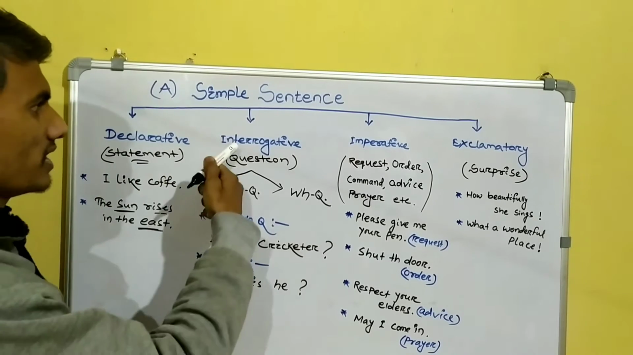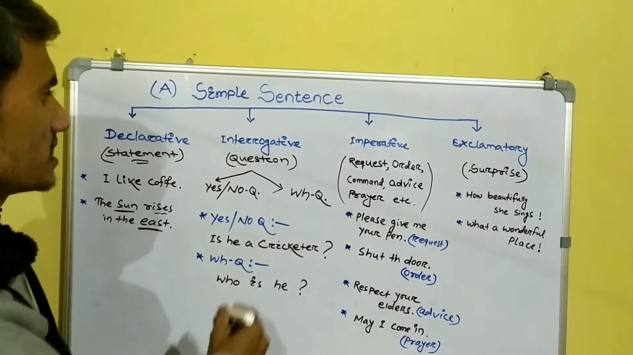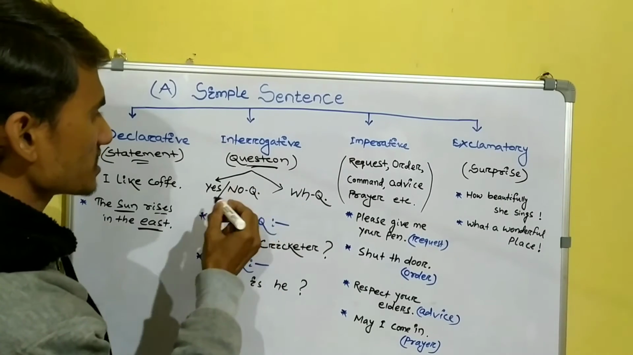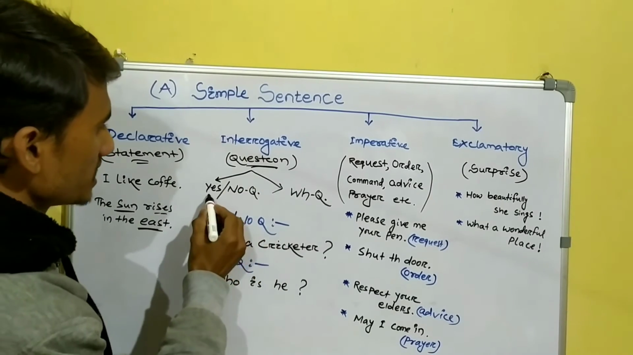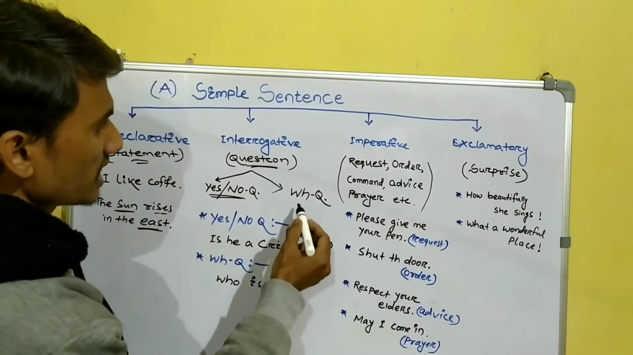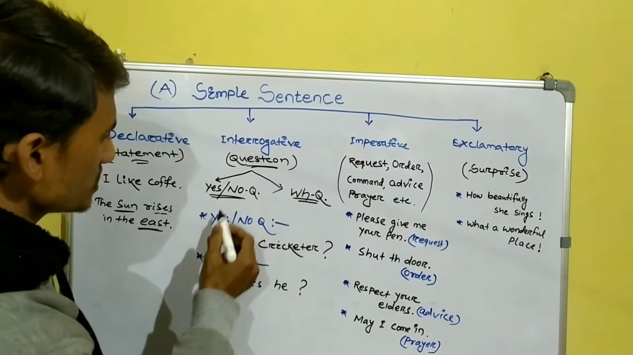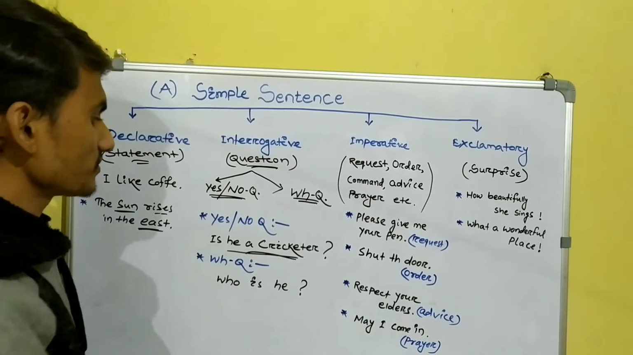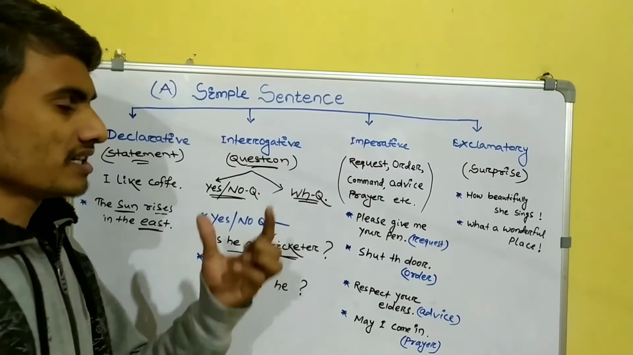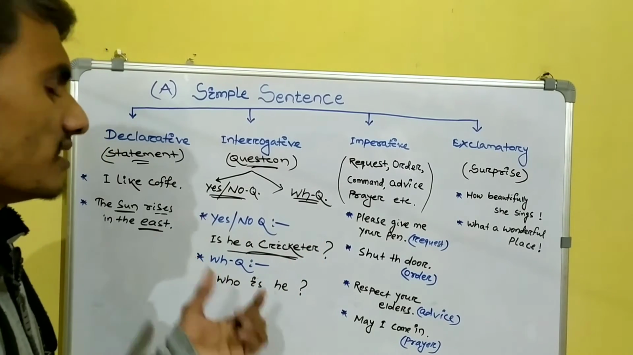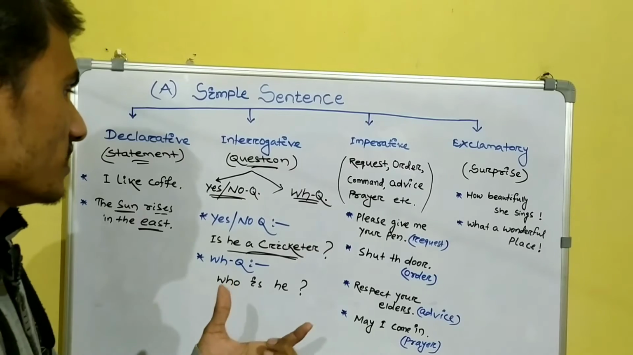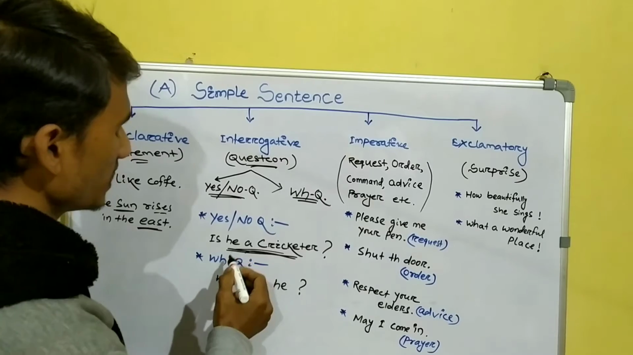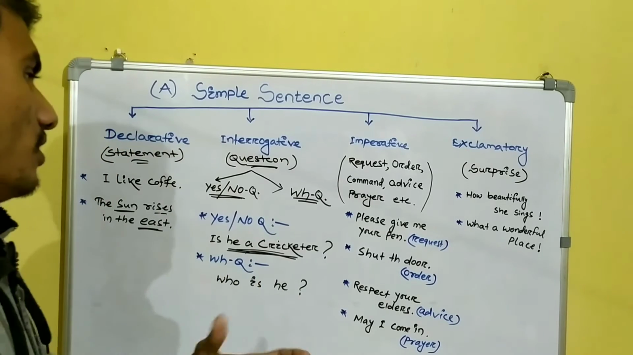The second one is the interrogative sentence, which always asks us a question. It asks two types of questions: one is the yes-no question, and the second is the WH question. Yes-no question: is he a cricketer? The answer is either yes, he is a cricketer, or no, he is not a cricketer. So in a yes-no question, the answer comes as yes or no.